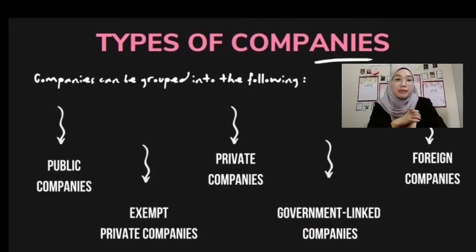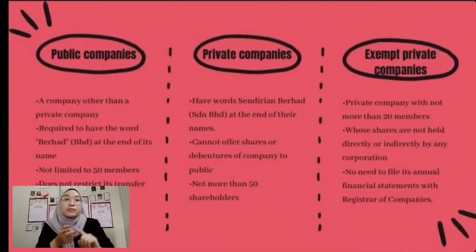So the next one is the types of company. That could be a public company, a private company, a government-linked company, and a foreign company. The first one is a public company. It's a company other than a private company and requires the word Berhad at the end of the name. It could be a company limited by share or a company limited by guarantee.